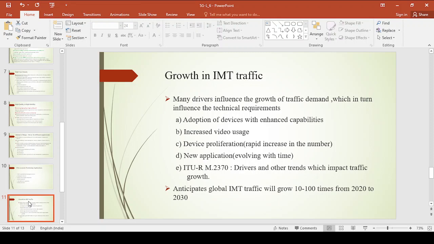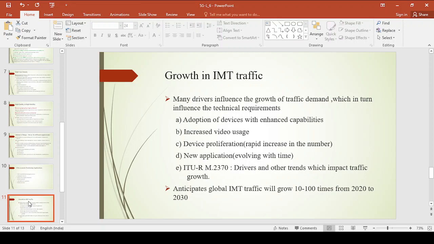One is increased video usage, because nowadays users are getting more and more addicted to videos. That is one of the major requirements for growth in IMT traffic. The next one is new applications, because of the new applications coming into existence, which is one more requirement for the growth in traffic.